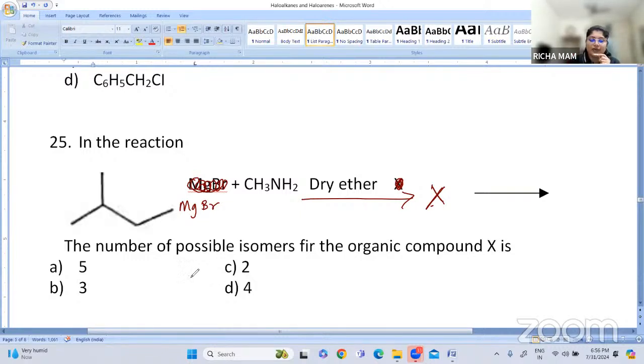What is the compound formed here? Let me write the reaction here.